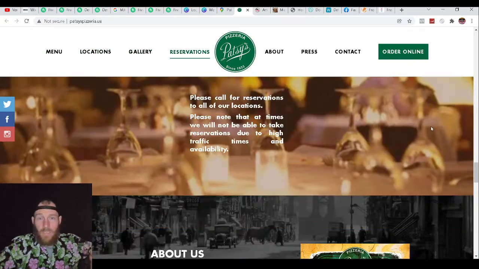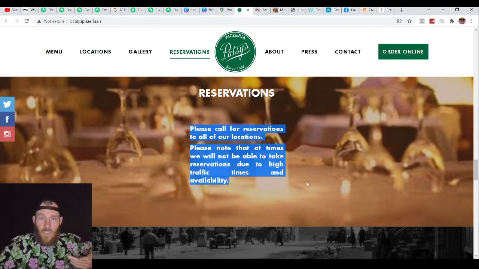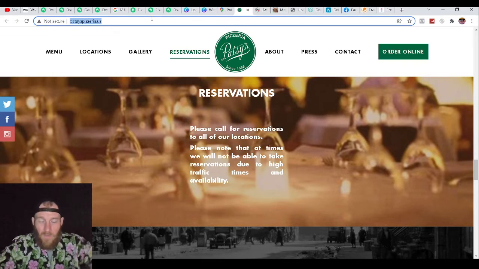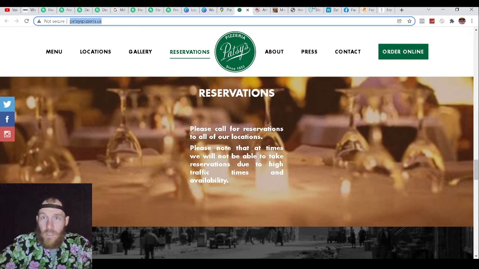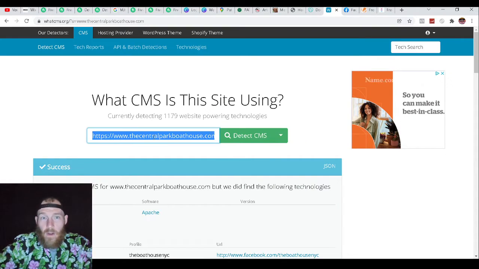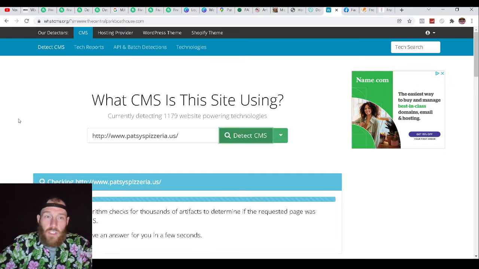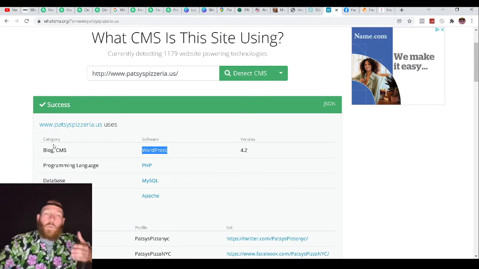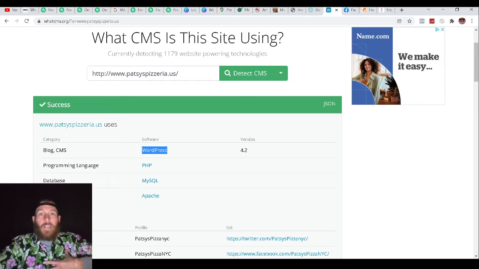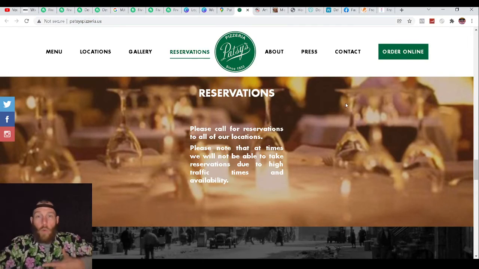They have double locations. And then it says reservations, please call our reservations. So this is a very, very short put together website. It's not secure either. So that's another thing you're going to want to pay attention to over there. And then what we're going to do is we're just going to search until we find one that's on WordPress right here. So now this is within our scope of work. So this is a website that we can work with.